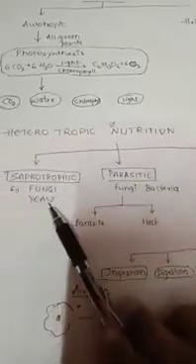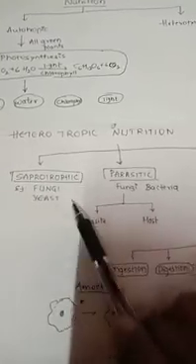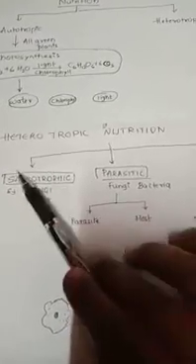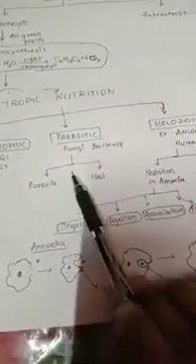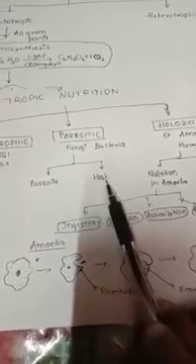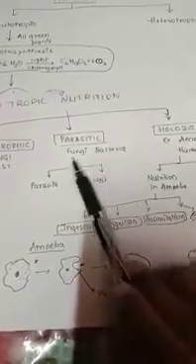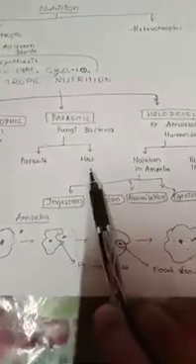Saprotrophic, the examples are fungi and yeast, which grow on or depend on dead and decaying matter. Parasitic, examples are fungi and bacteria. They are also dependent on a parasite or host. They will be depending on the host. Coronavirus is the best example we can give for the parasitic mode of nutrition.